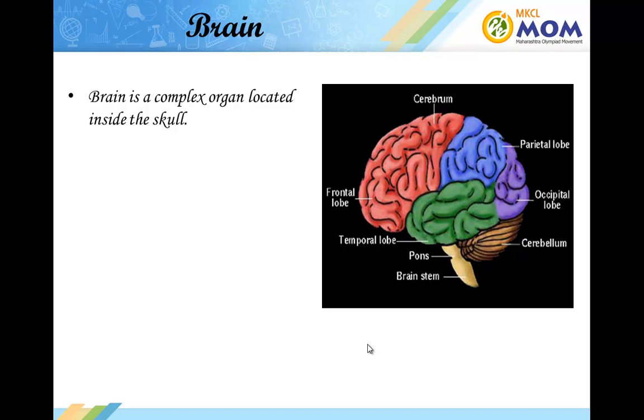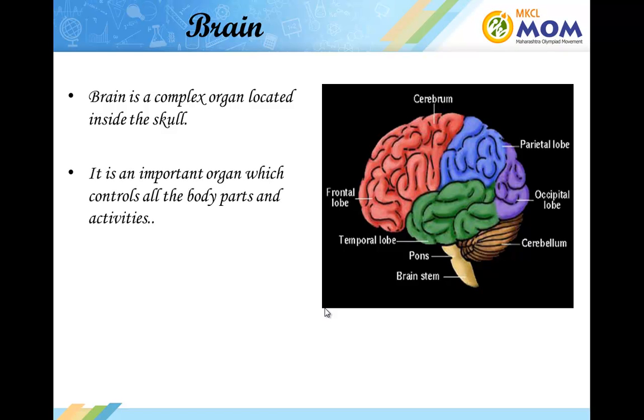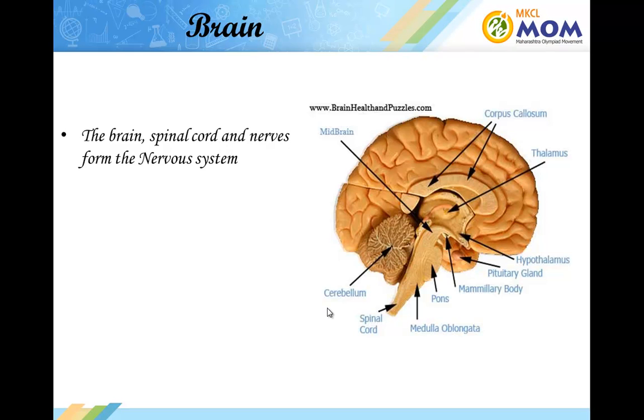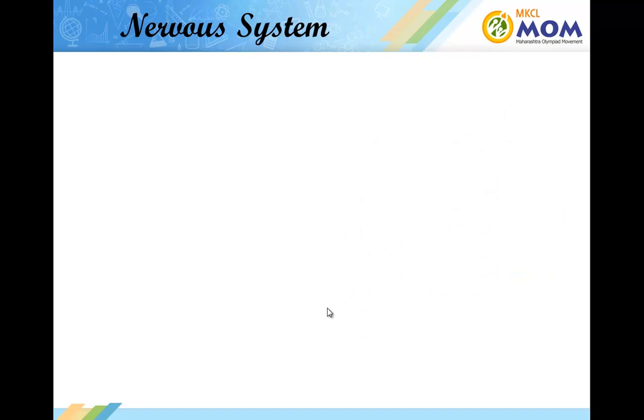The brain. Now the brain is a complex organ located inside the skull. The skull is also called the cranium, which is the hard part of the skeleton. It is an important organ which controls all the body activities. The brain is the third largest and major organ of the human body. The brain, spinal cord, and nerves form the nervous system.